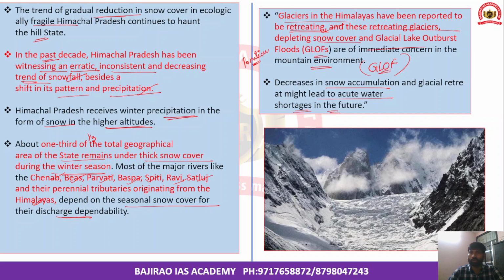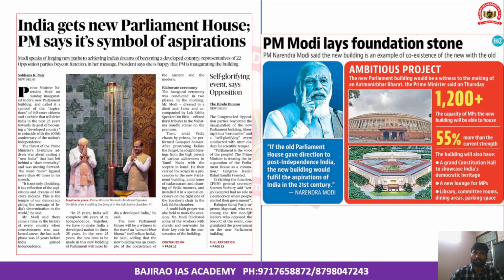So this is all about the article and the consequences of declining snow cover in the state of Himachal Pradesh. The next article is that India gets its new parliament house, and the Prime Minister of India says it's a symbol of aspirations of the people. Okay, so it represents the symbol of aspirations of people of various segments, right?